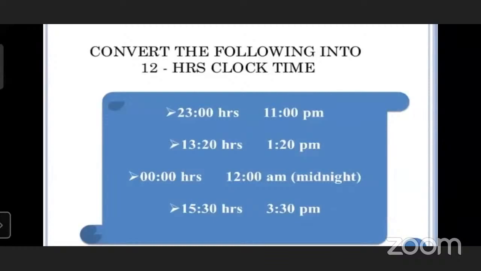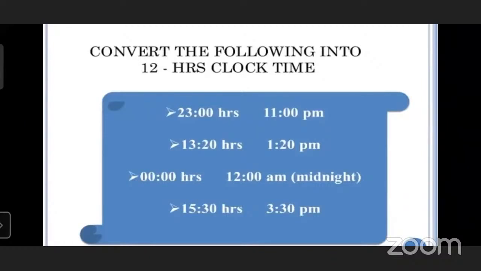And 13 hours, 20 hours... counting 20, 21, 22, 23. 00 hours means 12 a.m., it's midnight.